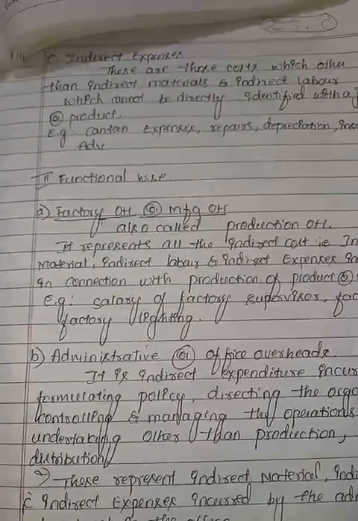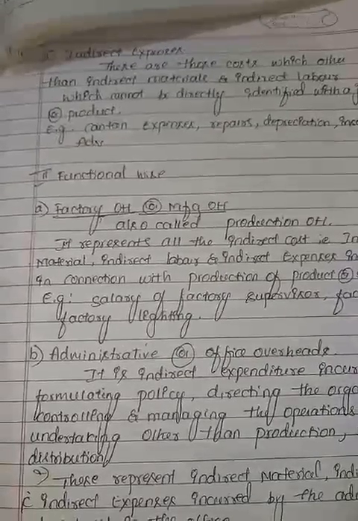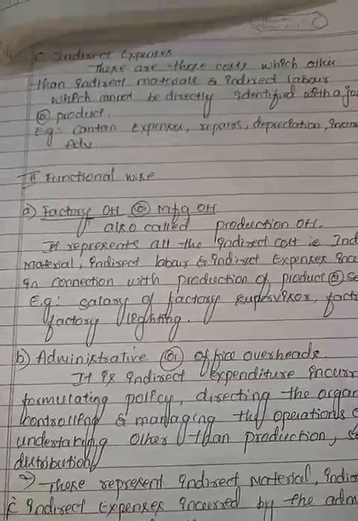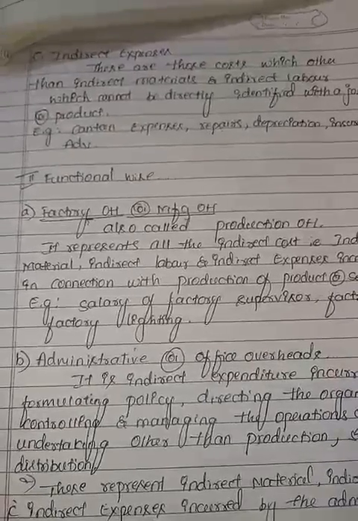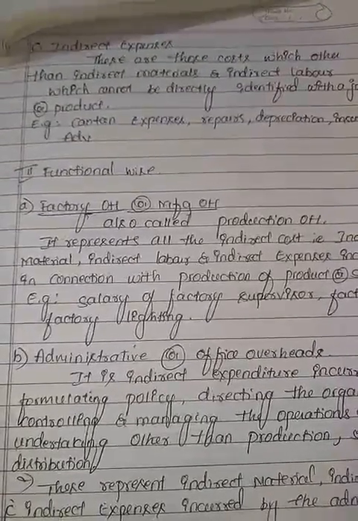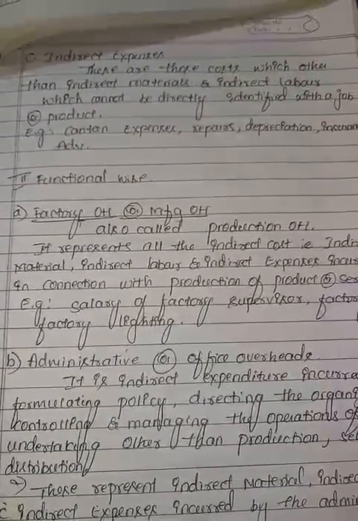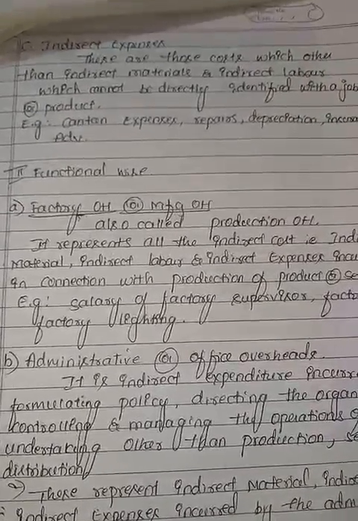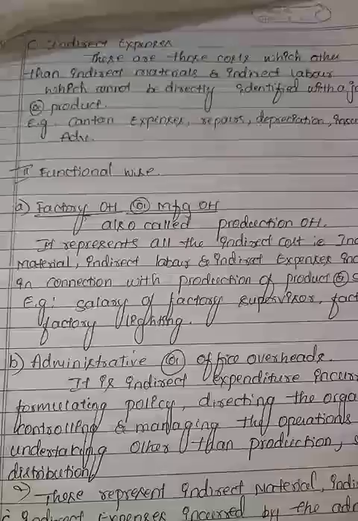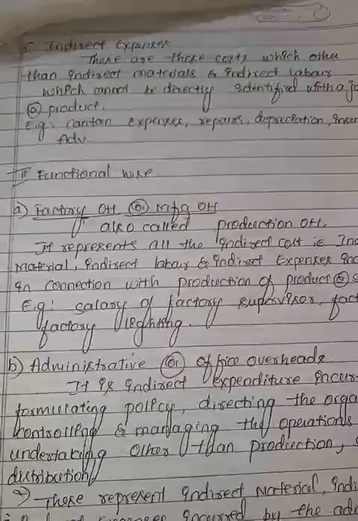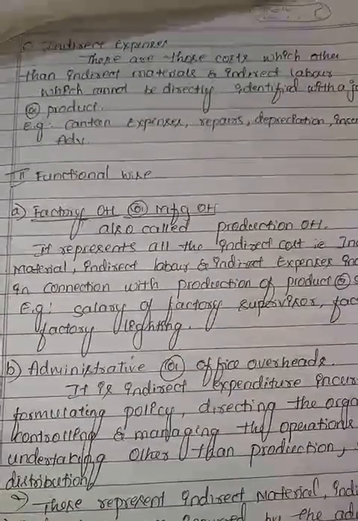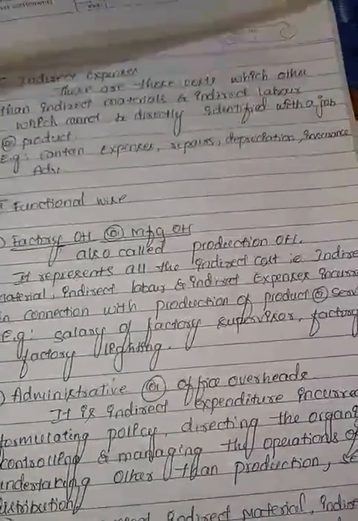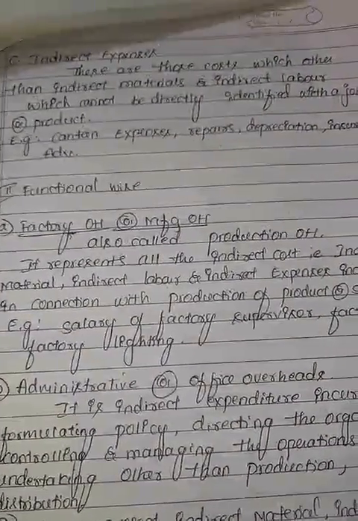For example, salary of factory supervisor. It means the supervisor is not engaged in production of a product or service, but is linked with production of the product because he is giving the direction or looking after the employees in the company. So he is indirectly linked to the production of a product. Without the direction, the employees are not working properly or regularly in preparing a product.